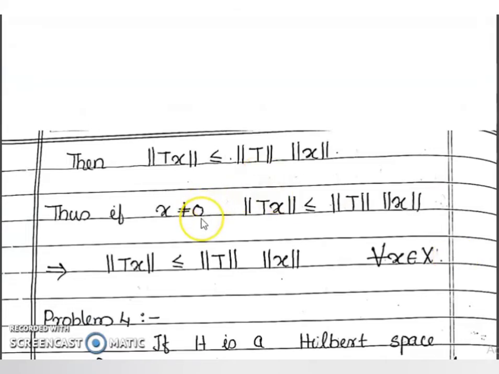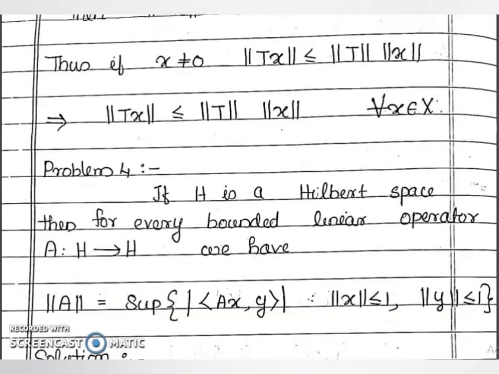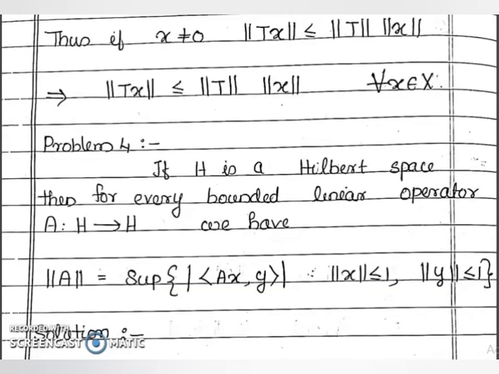Therefore, if x is not equal to 0, then we get this is less than or equal to norm of T into norm of x. If x equal to 0, we get equality. Therefore, norm of Tx is less than or equal to norm of T into norm of x for every x belonging to X. Now, the last problem.